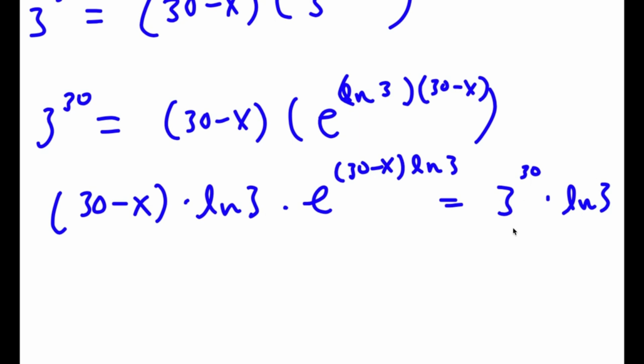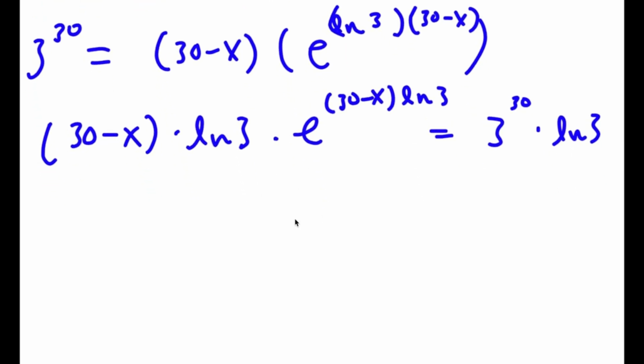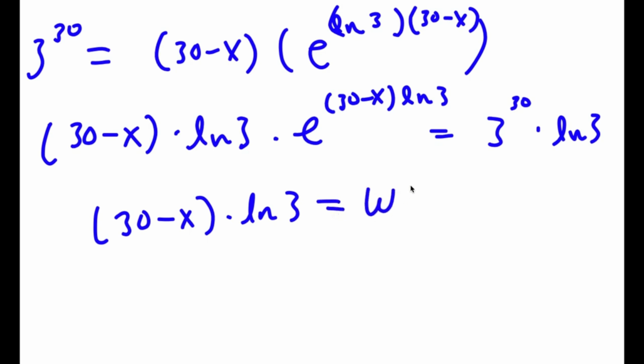I multiply both sides by ln 3. Now this can be written as 30 minus x times ln 3 is equal to the W-Lambert function of 3 to the power of 30 times ln 3.